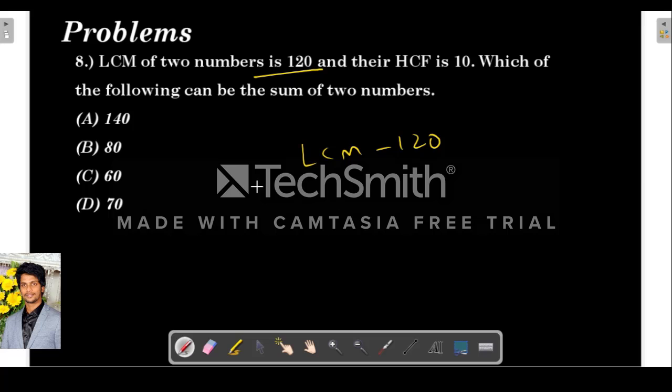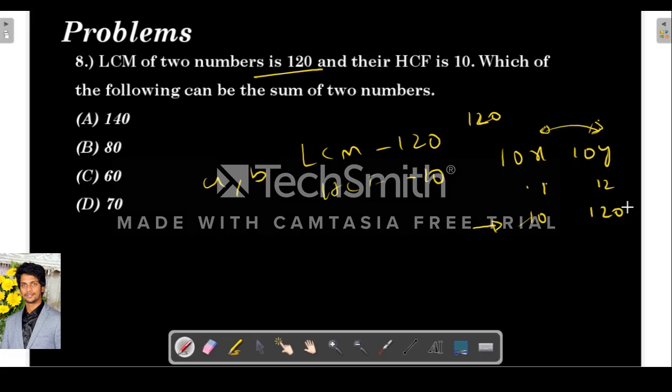Okay. So the LCM of two numbers is 120. Let's say A and B, the LCM is 120 and the HCF is 10. So basically the numbers will be of the form 10x and 10y, where x and y are co-primes, means the only common factor between them is 1. So what are the possible values? If I take x as 1 and y as 12, so 10 and 120. For them obviously the HCF is 10 and the LCM is 120.